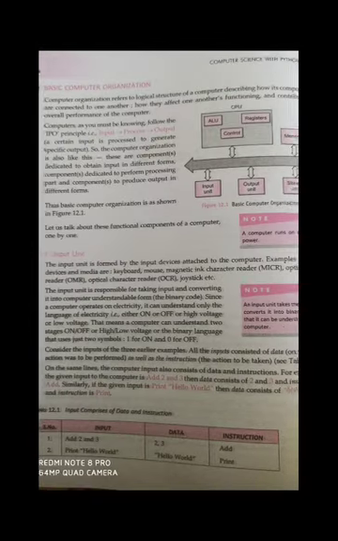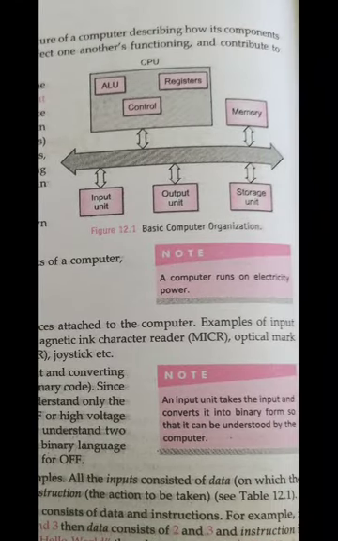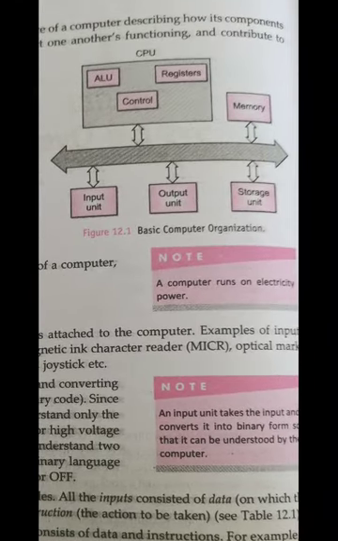What does the basic organization of a computer consist of? Look at this picture. In this picture, the basic organization of a computer is divided into some parts. First is the CPU, then memory, then input unit, output unit, and storage unit. All these units are connected with bidirectional arrows to a single big arrow in the center of the picture. These arrows are called the system bus.